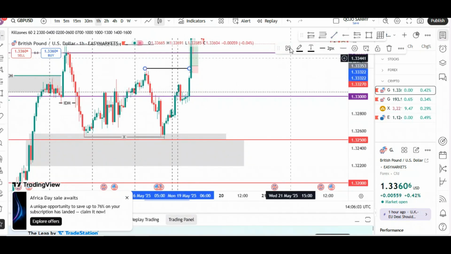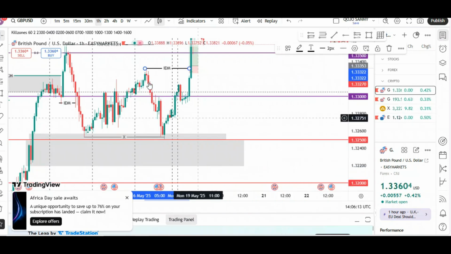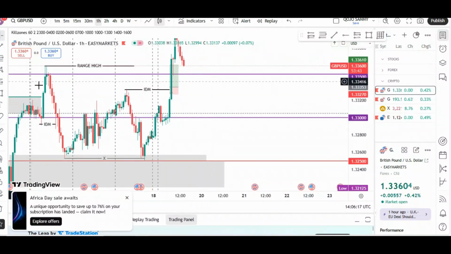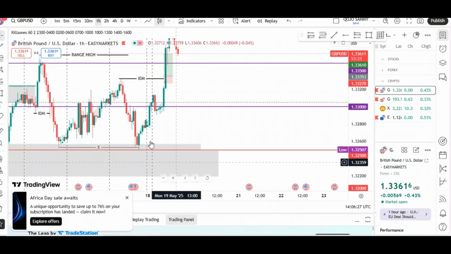And then this became our inducement level in the higher time frame. What we were looking for is that either price breaks out this high or sweeps out this inducement, comes back into this area.